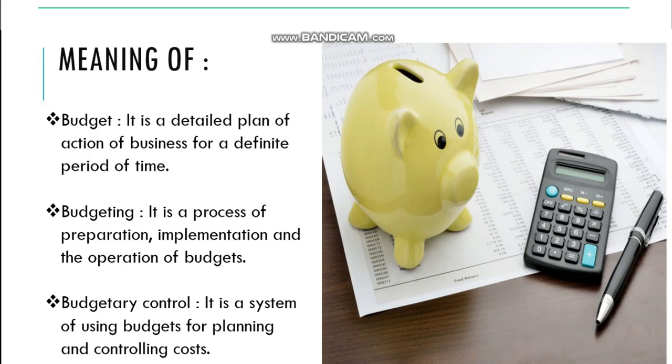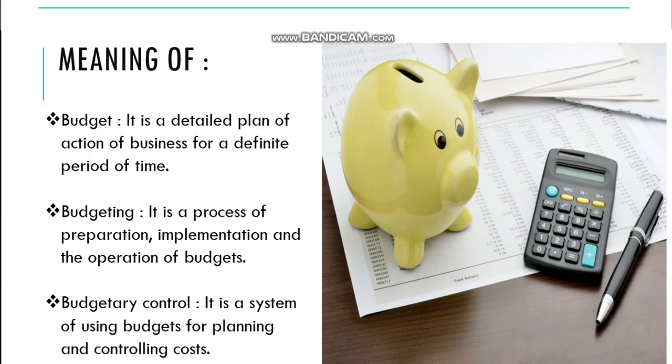Important terms. Budget is just a financial plan which is expressed in terms of money, with income and expenditure statement. It is a detailed plan of action for business for a definite period of time, whereas budgeting is a process of preparation, implementation and operation of budgets.